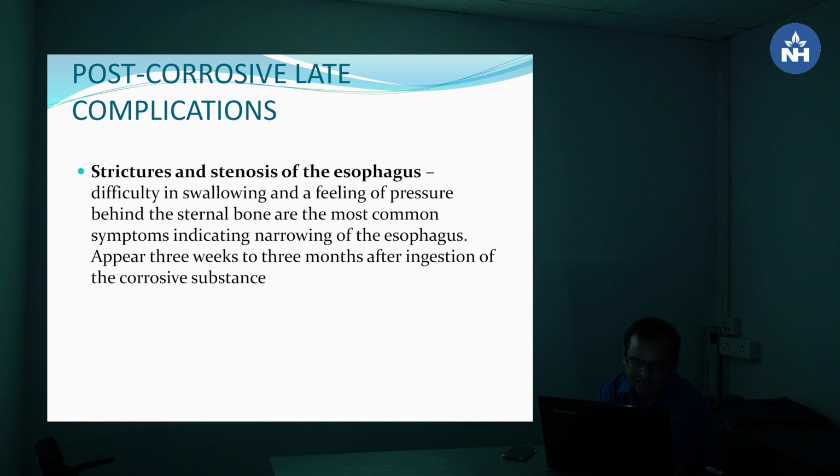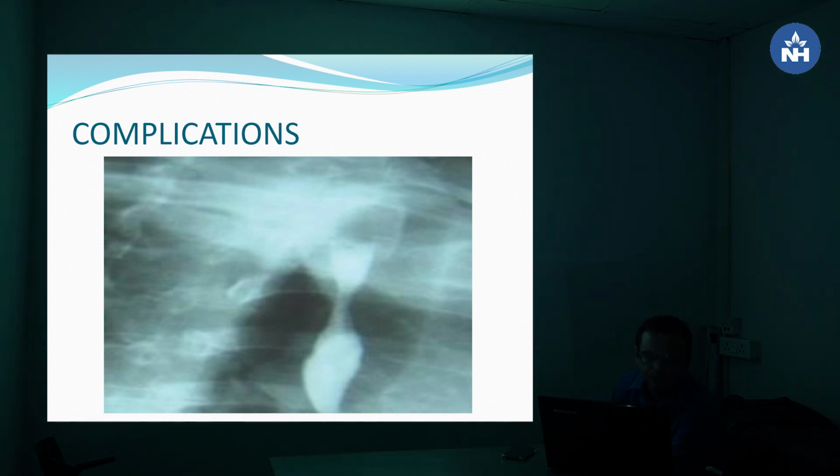Stricture and stenosis of the esophagus: difficulty in swallowing and a feeling of pressure behind the sternal bone are the most common symptoms indicating narrowing of the esophagus. They appear 3 weeks to 3 months after ingestion of the corrosive substance. The most common site is the cricopharyngeal area behind the bifurcation of the trachea. This is a radiological picture of esophageal stenosis.